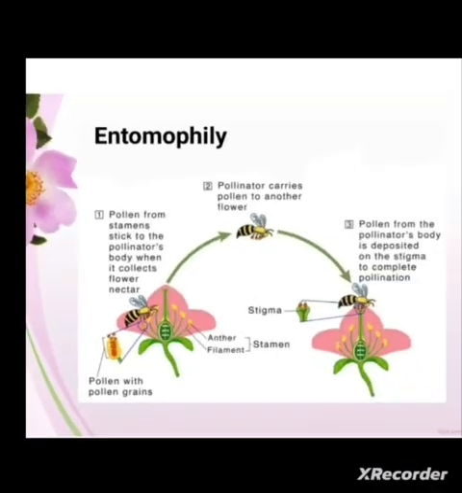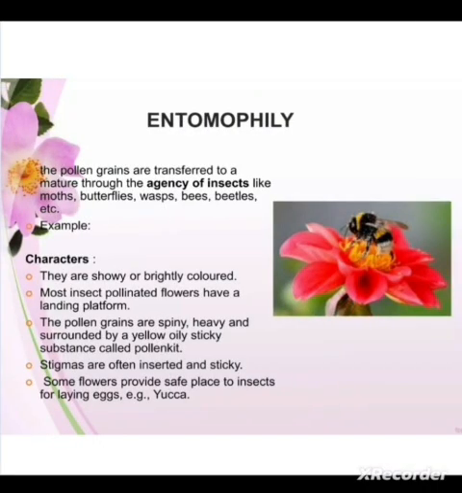So there are certain modifications, certain characteristics: these flowers are showy or brightly colored. Most insect pollinated flowers have a landing platform. The pollen grains are produced less in number as compared to wind pollinated or water pollinated flowers.